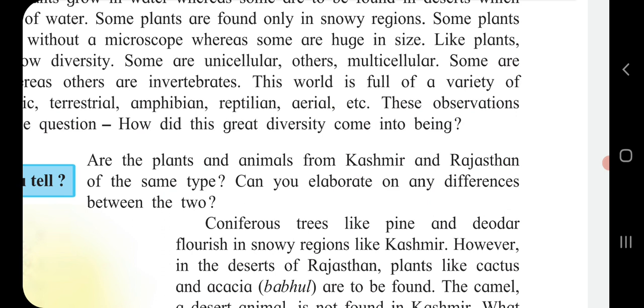Now we will talk about how the plants are different in Rajasthan and Kashmir. Plants of Kashmir, which is a snowy region, are conical in shape. This is only the starting point we are discussing. In our further chapter, we are going to discuss all these points in brief.